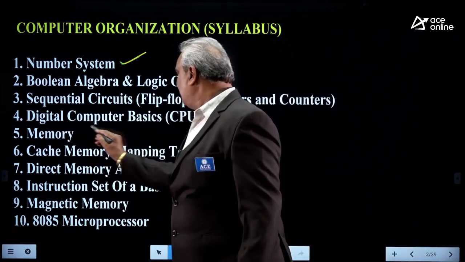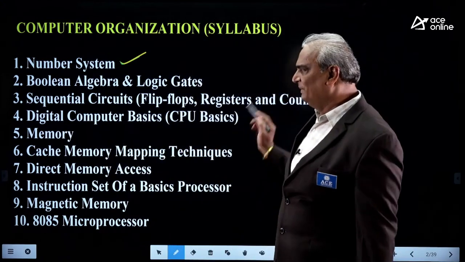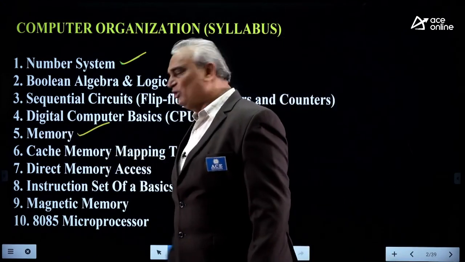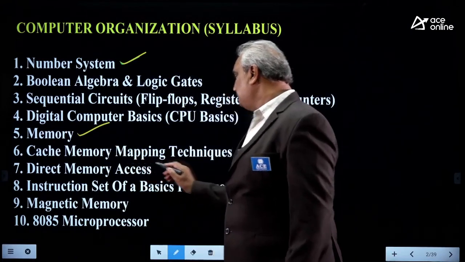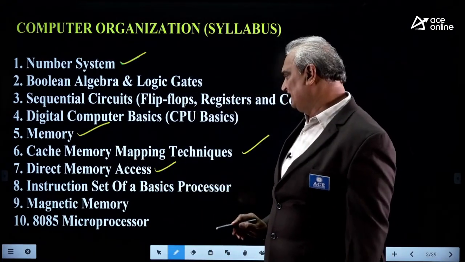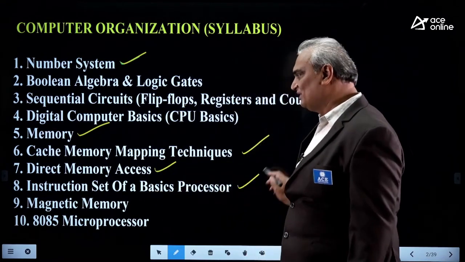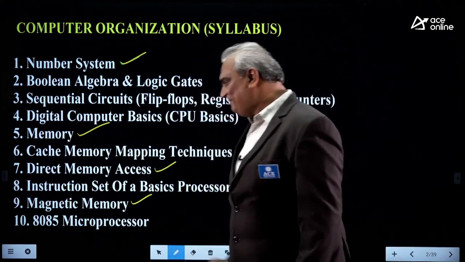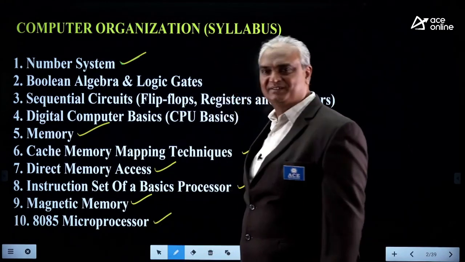Next, digital computer basics, meaning CPU basics. Next, memory. Next, cache memory mapping techniques. Next, direct memory access. Next, instruction set of a basic processor, magnetic memory, 8085 microprocessor.